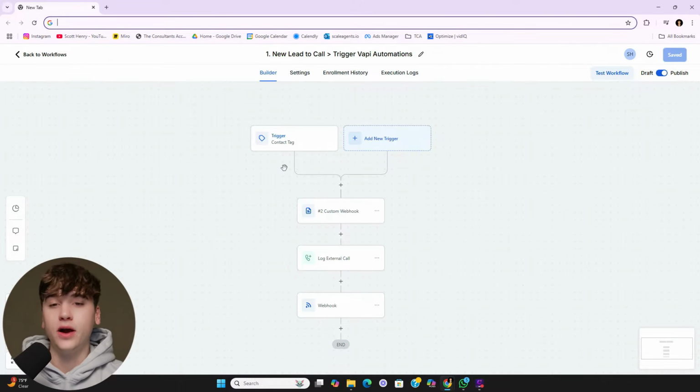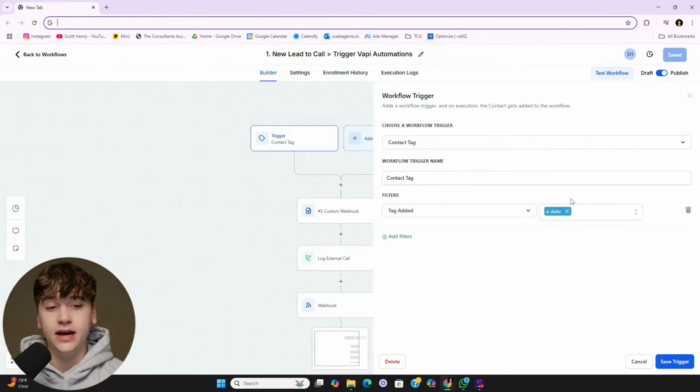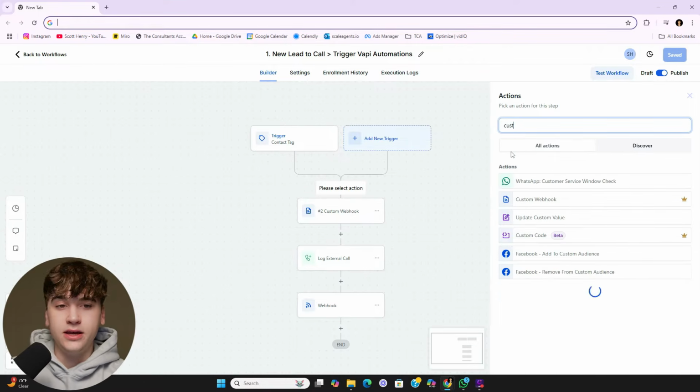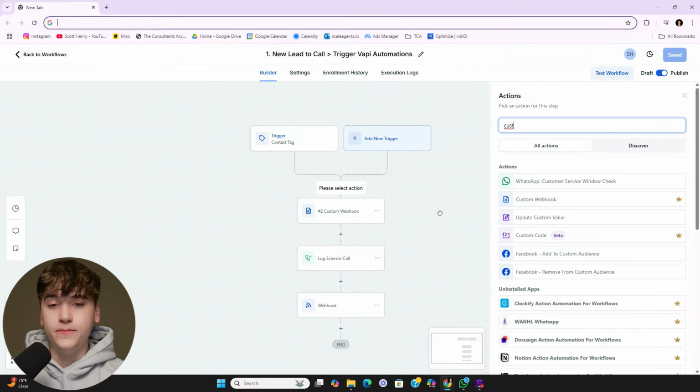So starting off on GoHighLevel, what you're going to need to do is set up whatever trigger you want this lead to go off of. In this instance, I'm simply doing a tag trigger for the contact. So when the AI dialer tag gets added to the contact, it knows to initialize the call. And then what you're going to do is set up a custom webhook. And just to show you guys what the node looks like, it's literally just custom webhook right here.